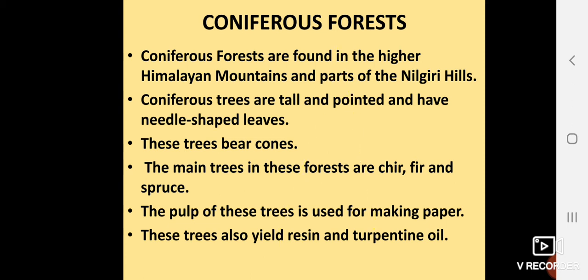The main trees are cheer, fir, spruce, and silver fir is also found here. The wood pulp of these trees is generally used for making paper. These trees also yield resin. Resin means a gum-like, wax-like material, and turpentine oil, which is used as an ointment, is found in your coniferous forest. Turpentine oil.